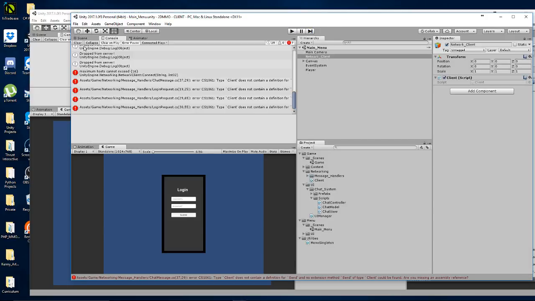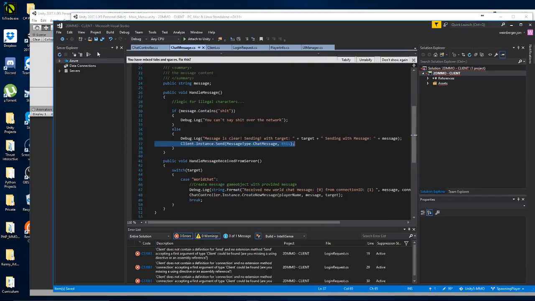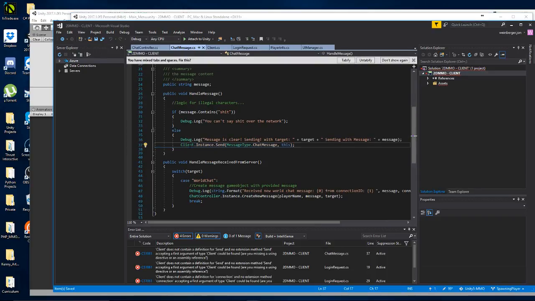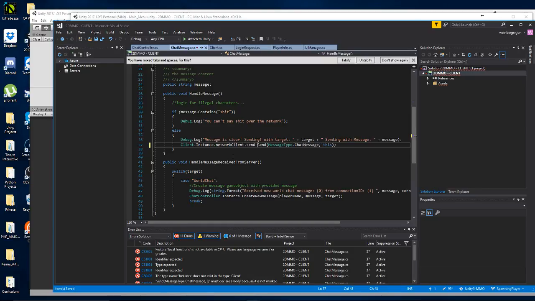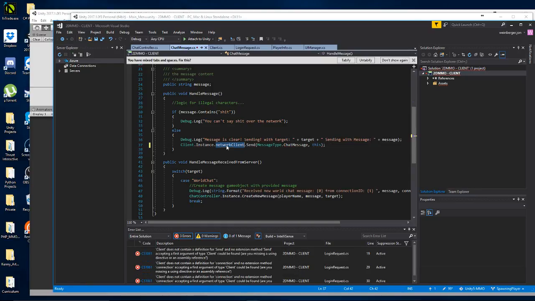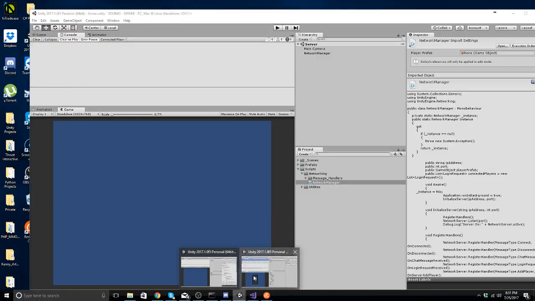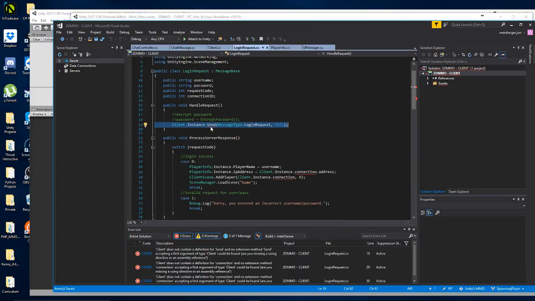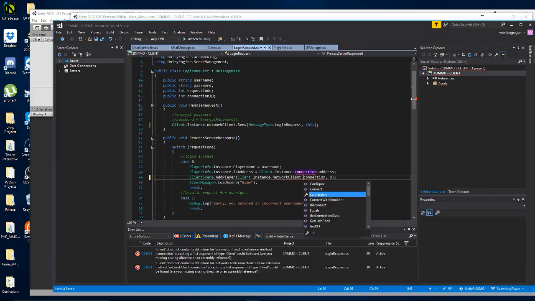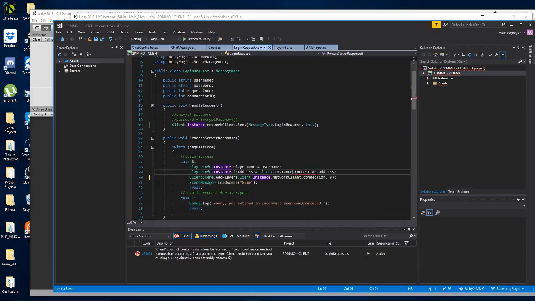Alright, let's see. So client.instance.networkclient.send is what we want. So we're just adding the network client as an extra step here. And same thing for here. Same thing for right here. And same thing for right here.